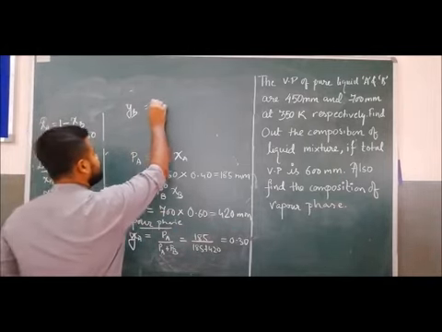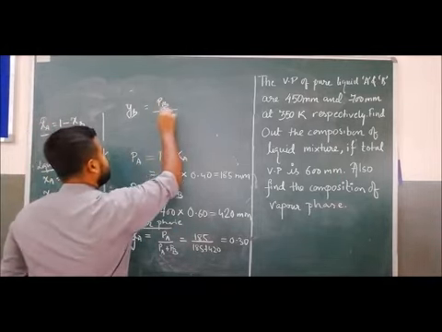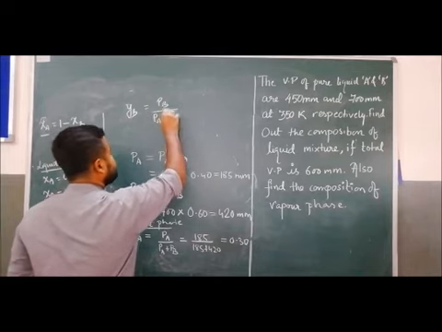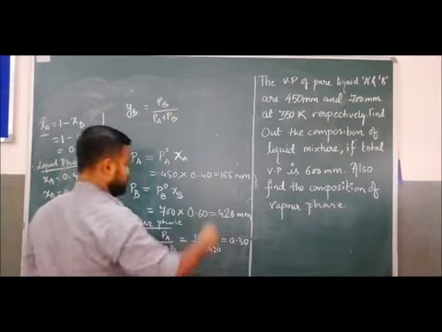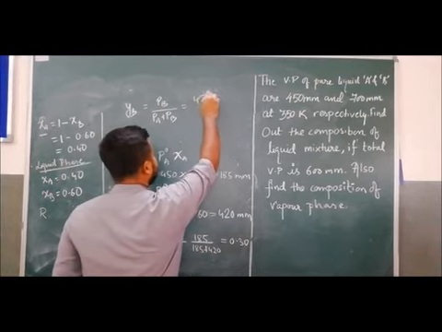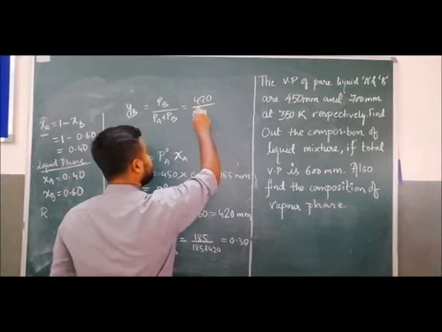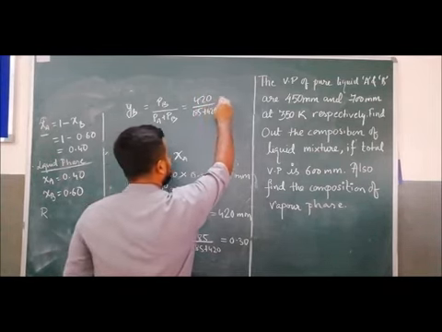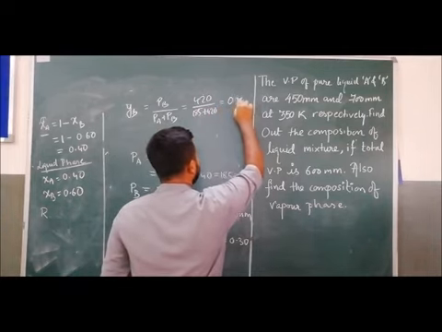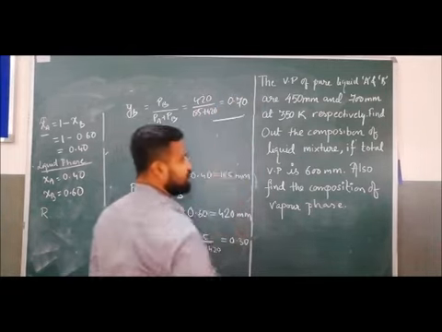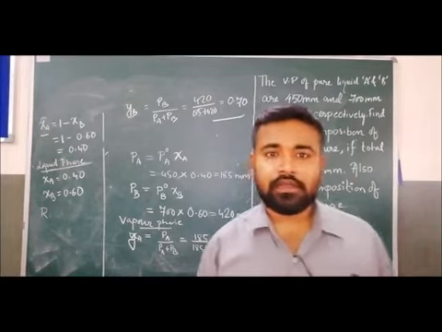YB equals PB by PA plus PB, and it will be 420 by 185 plus 420, and the answer will come 0.70. Okay, so this is all about Raoult's law.